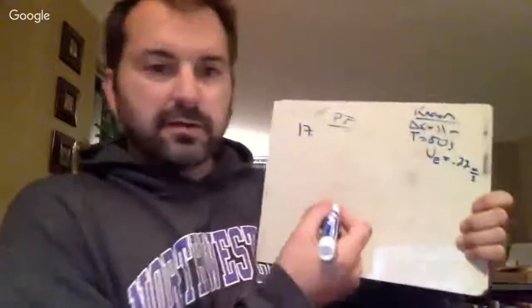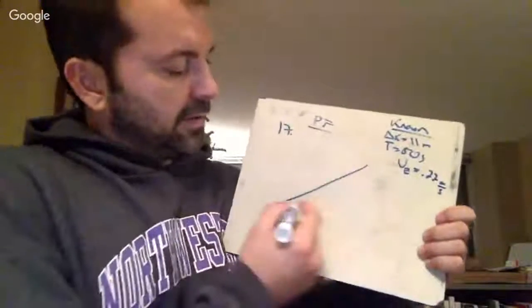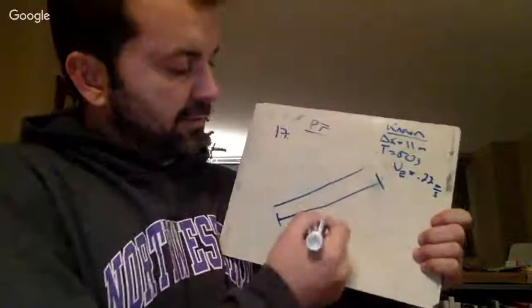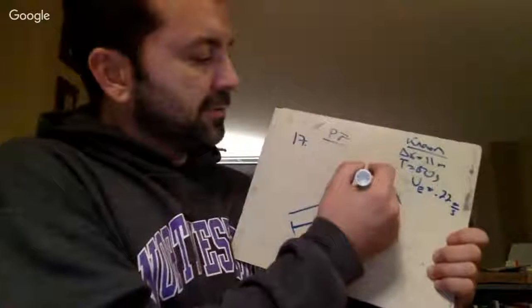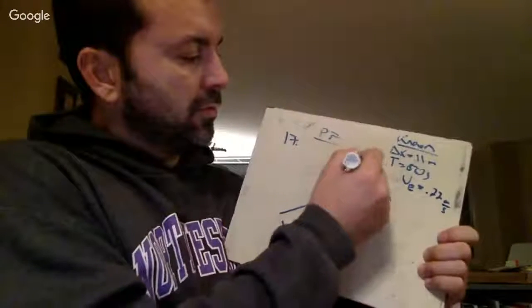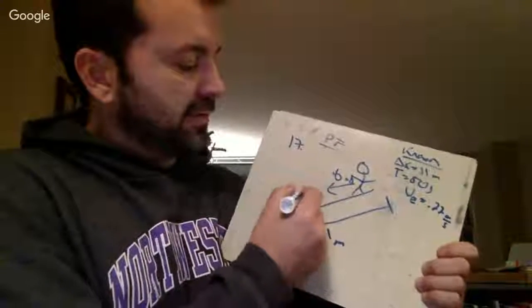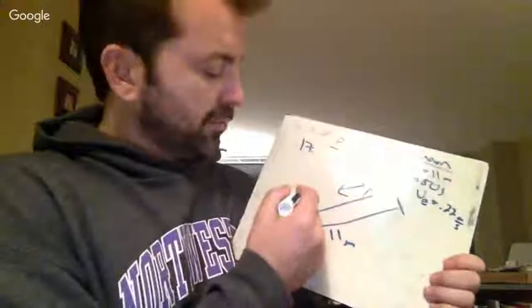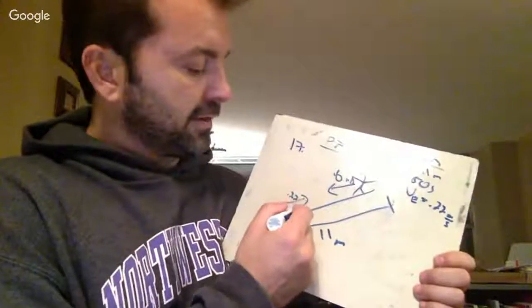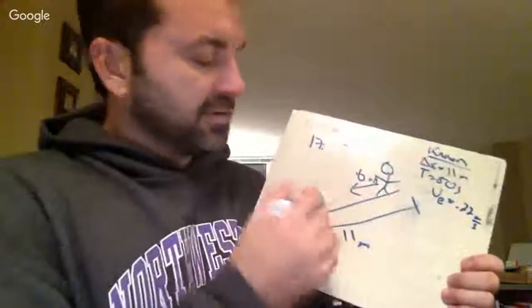So now here's our escalator, right? And again, this is 11 meters long still. And they're going to walk down at 0.6 meters per second. But the escalator is moving up at 0.22 meters per second. So what's their relative speed?